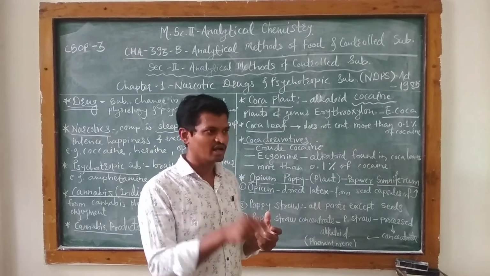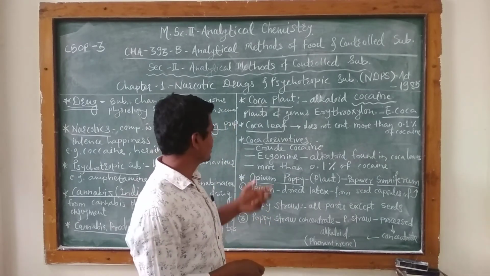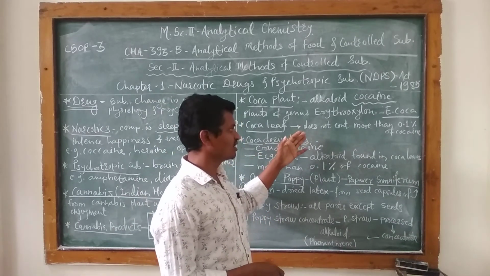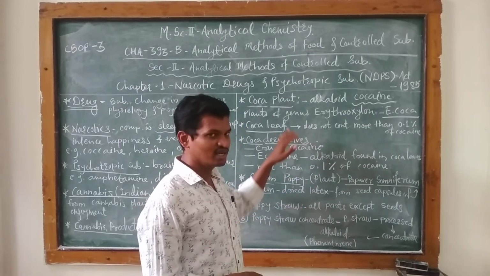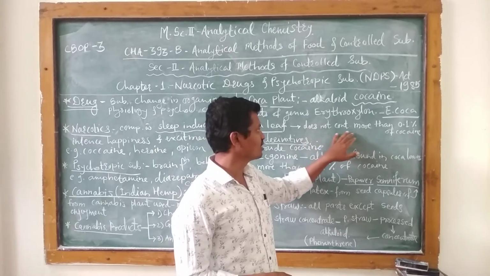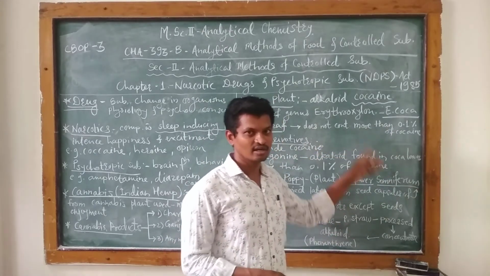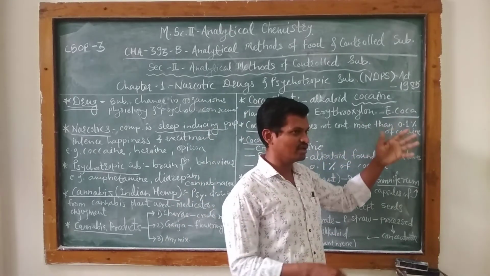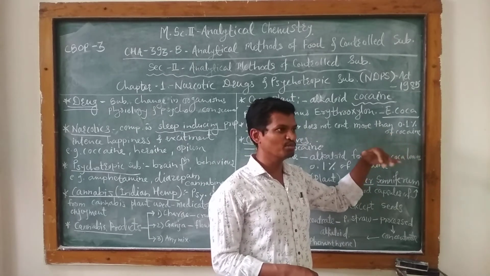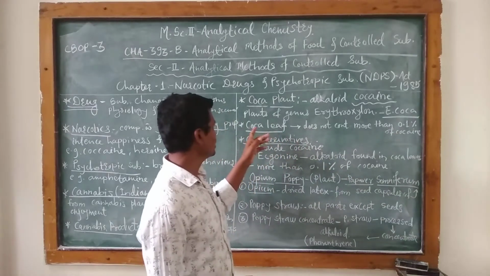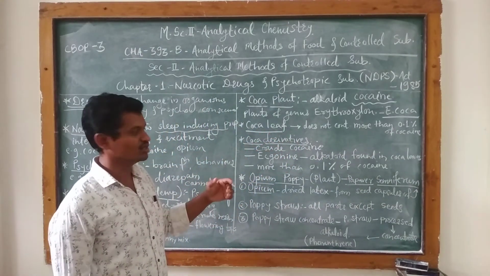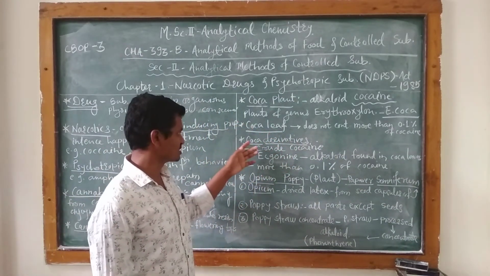Cocaine is an alkaloid found in the leaves of the coca plant, which is a narcotic substance. But the leaves do not contain more than 0.1% cocaine. So this is coca leaf, used as a narcotic substance.